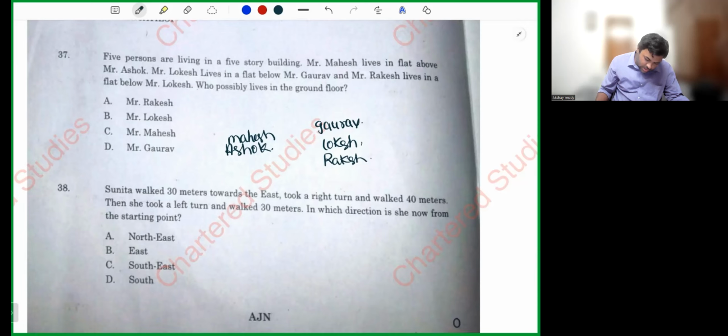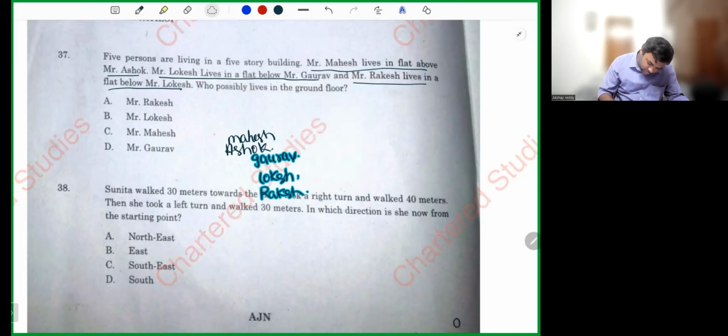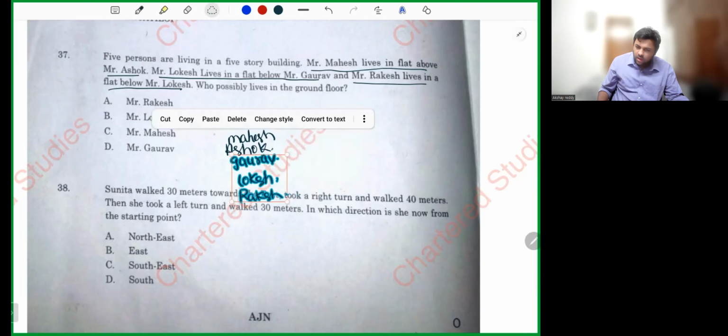Okay. Let's read the question once again. Mr. Mahesh lives in a flat above Ashok. Mr. Lokesh lives in a flat below Gaurav. Mr. Rakesh lives in a flat below Lokesh. Who possibly is on the ground floor? So if you see, my dear friends, if you keep this arrangement over here, Rakesh will be on the ground floor.